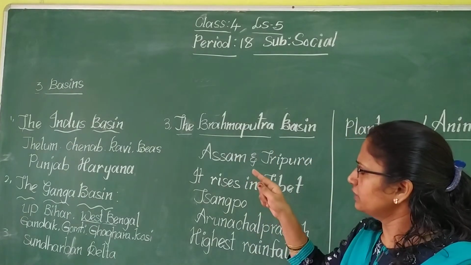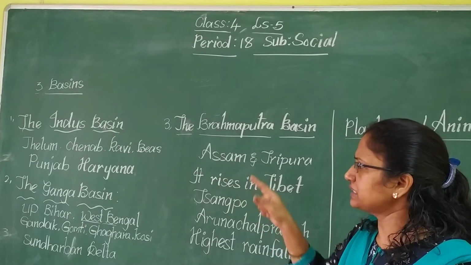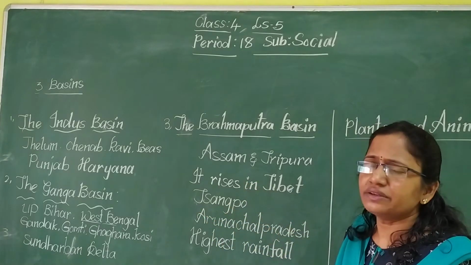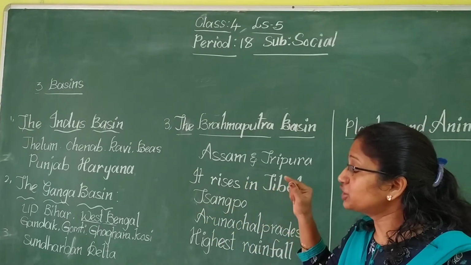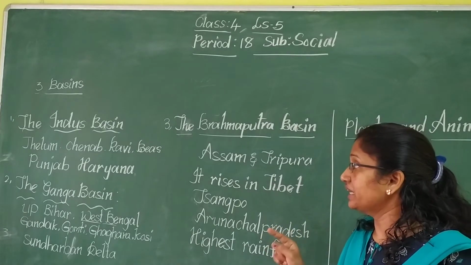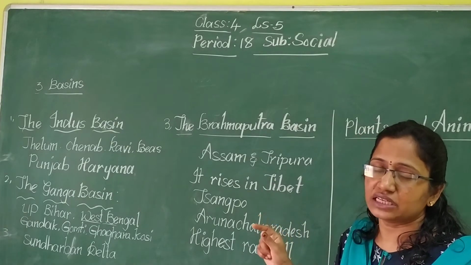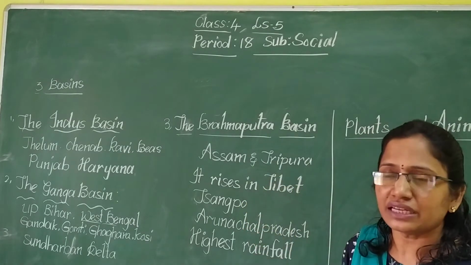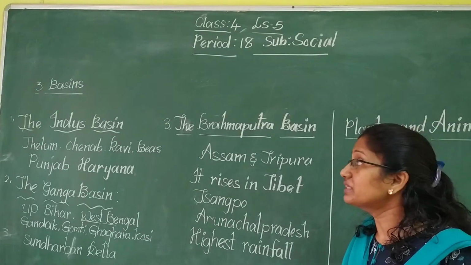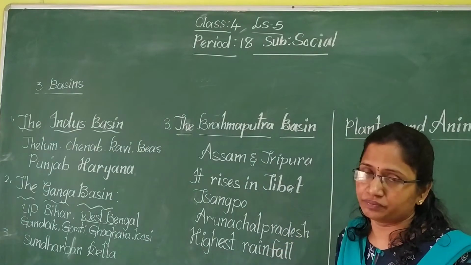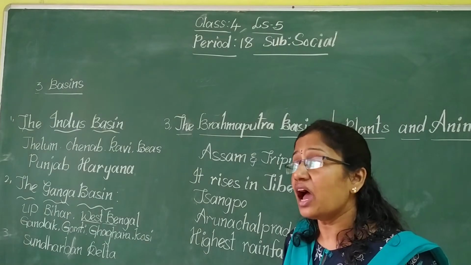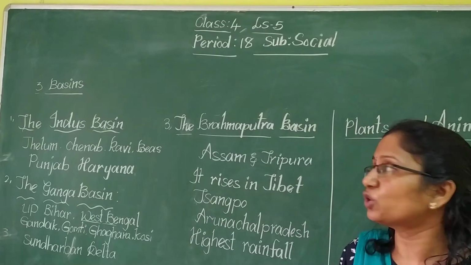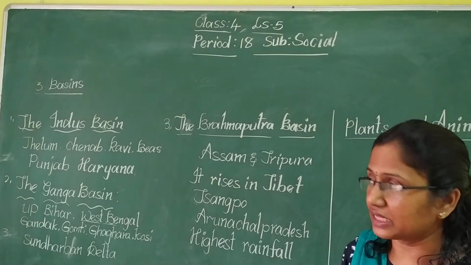We learned about two basins now, the Indus basin and Ganga basin. In the Indus basin, the main river is the Indus and its tributaries are Jhelum, Chenab, Ravi and Beas. These are the tributaries of the river Indus. The river Indus and its tributaries cover the states of Punjab and Haryana. The major part of the river Indus is in Pakistan.